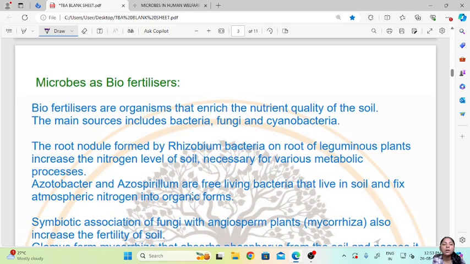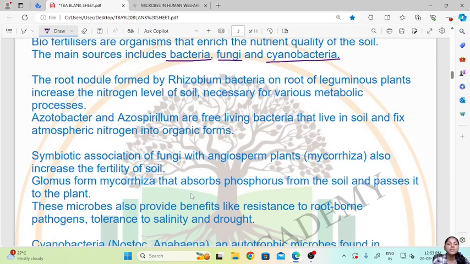Then talking about the microbes as biofertilizers. So biofertilizers are organisms that enrich the nutrient quality of the soil. So these are the microbes which are used to enrich or improve the nutrient quality of the soil. So these will basically be the organisms or the microbes which can fix the nitrogen and all in the soil. So the main sources of these biofertilizers are fungi, bacteria and cyanobacteria. Let us see some examples.